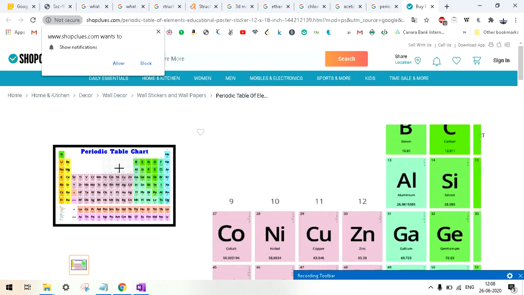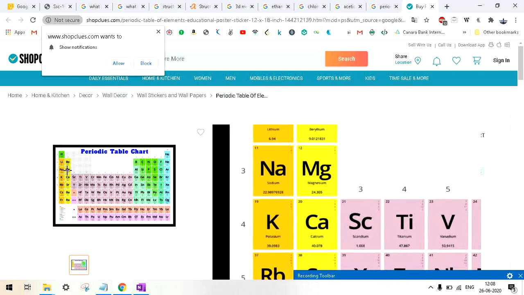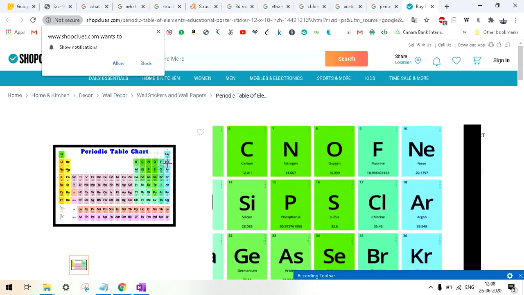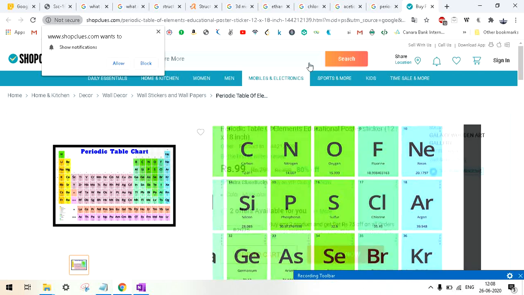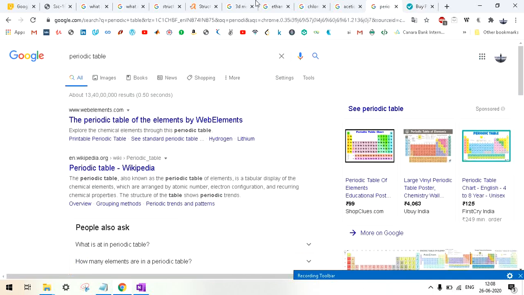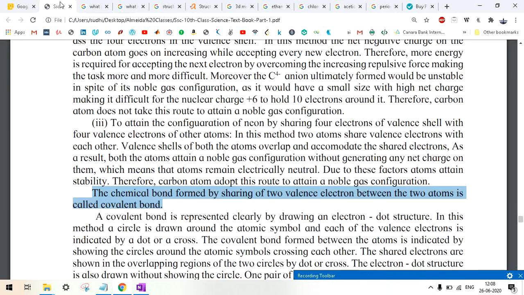And similarly, sodium, by losing just one electron, will achieve the configuration of neon. So they stay in their negative and positive charge only. But when the bond is formed, the attraction force between the negative and positive charges is very high, so they have high melting and boiling points.